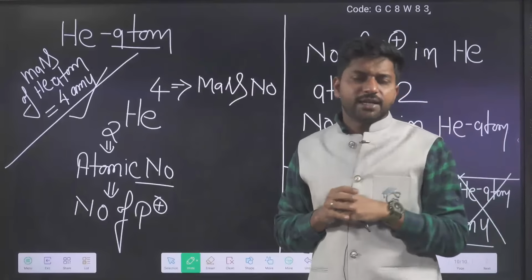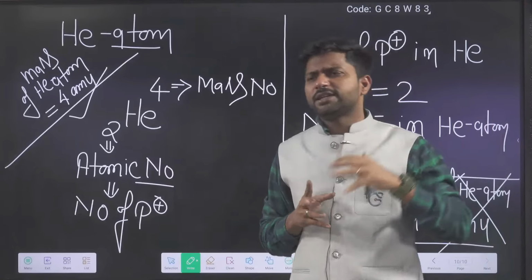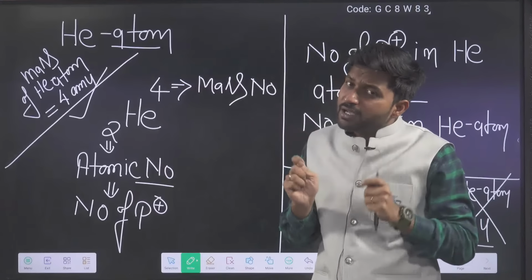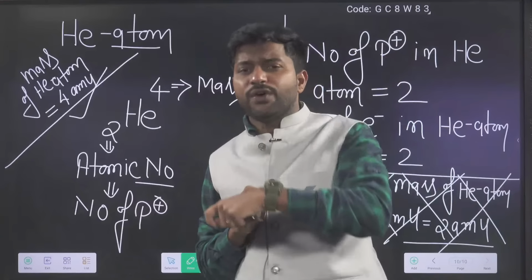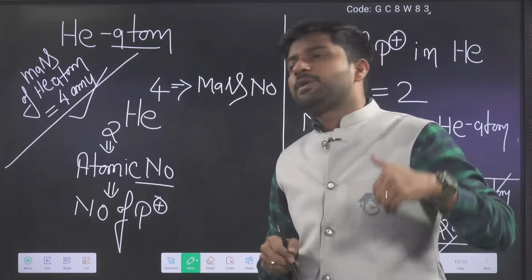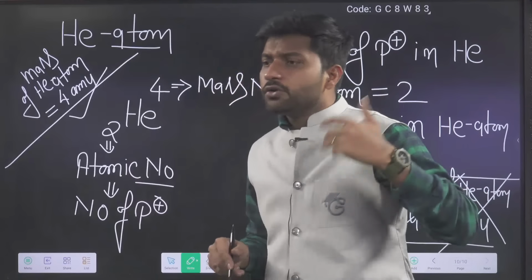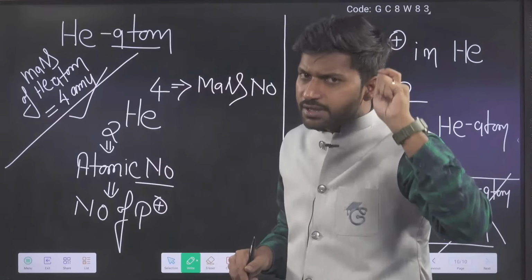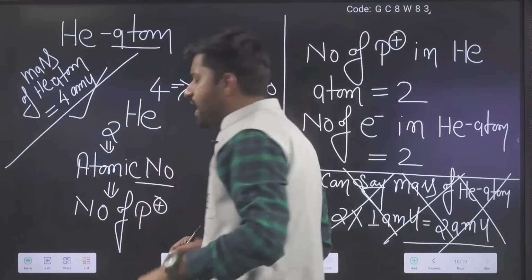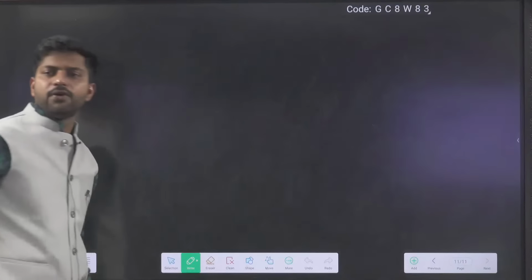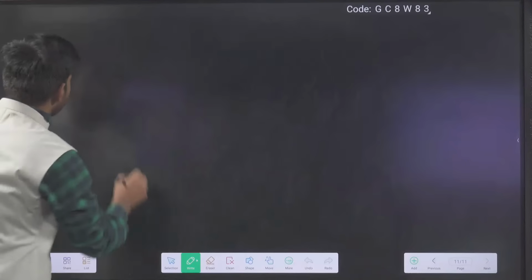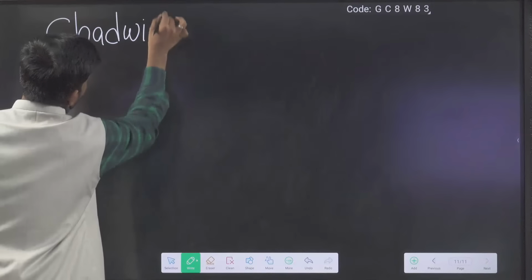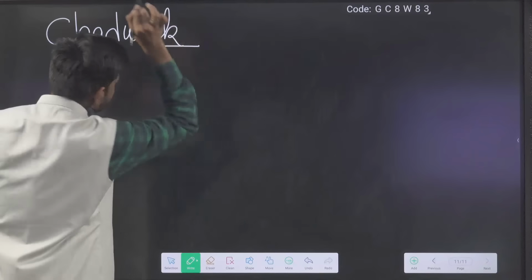Resources were very few at that time. Methods were very limited at that time. And one neutral particle that does not attract any side became very, very problematic to identify. But still experiments were going on, and then one scientist came into the picture whose name was James Chadwick, and he found what? Neutron. So Chadwick came into the picture.